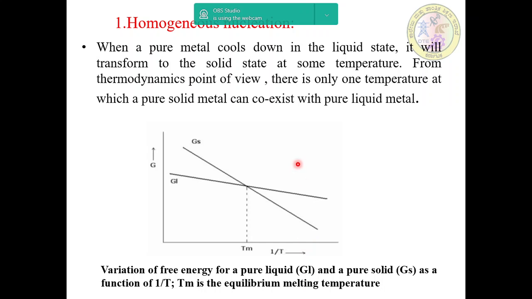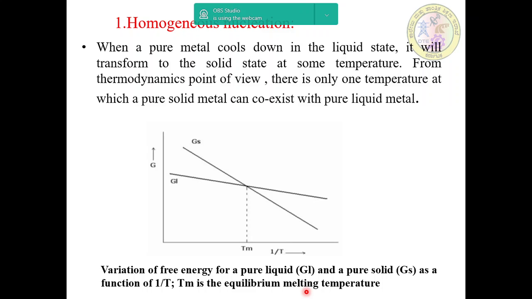When a pure metal cools down in the liquid state, it will transform to the solid state at some temperature. From a thermodynamics point of view, there is only one temperature at which a pure solid metal can coexist with pure liquid metal. This is a simple sketch showing the variation of free energy of pure liquid and pure solid as a function of temperature. Here Tm is the equilibrium melting temperature.